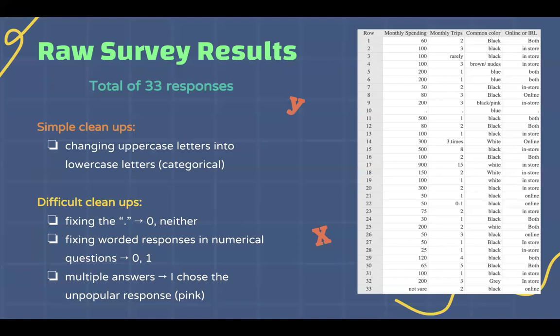We also had worded responses in our numerical questions. As you can see in row 33 for the monthly spending column, someone put not sure.